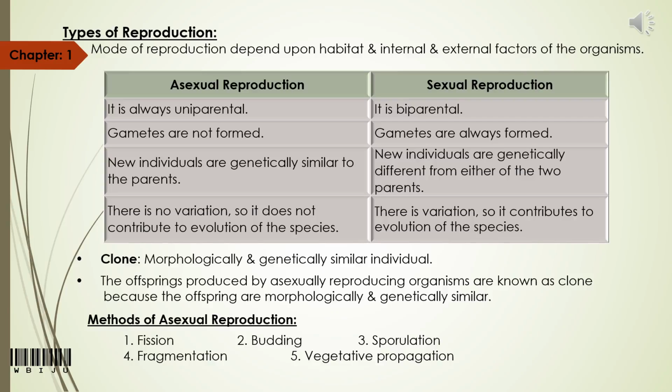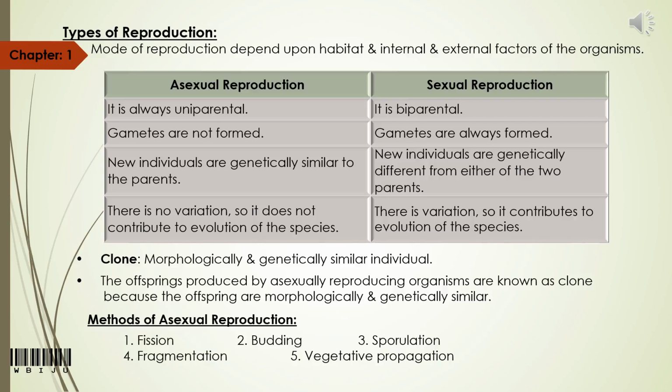In asexual reproduction, as only one parent is involved, gamete formation is not necessary. Whereas in sexual reproduction, as two parents are involved, formation of male and female gametes is necessary. In asexual reproduction, the offspring is formed from a single parent, so the offspring will be genetically similar to the parent.